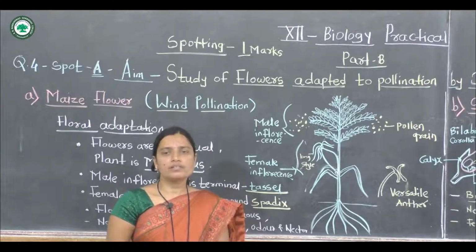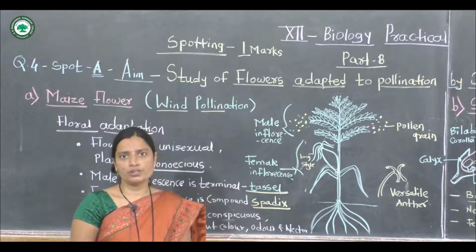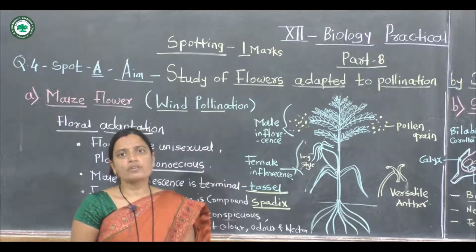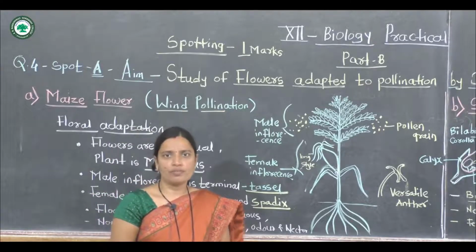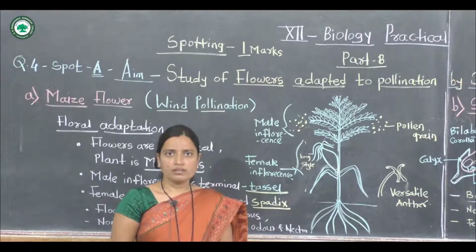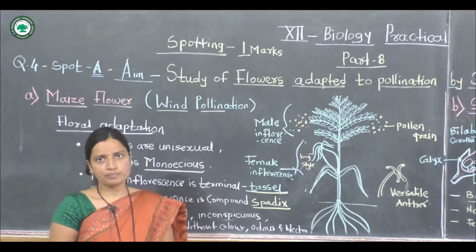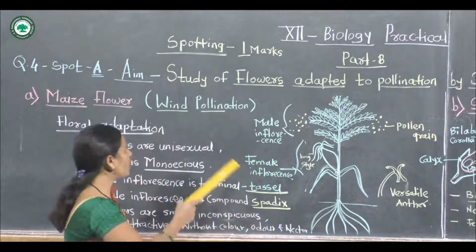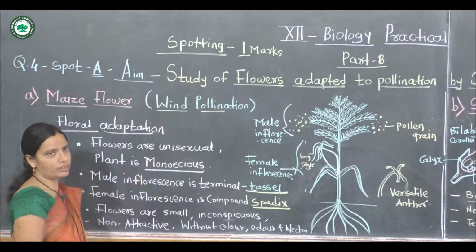Half a mark is for identification of the plant and half a mark for describing the floral adaptation of the given plant material. The first plant is maize, and the maize plant shows wind pollination, that is, in the maize flower wind pollination takes place.